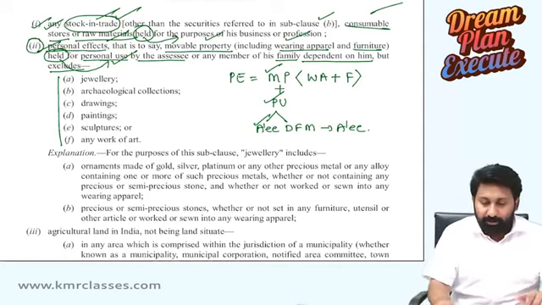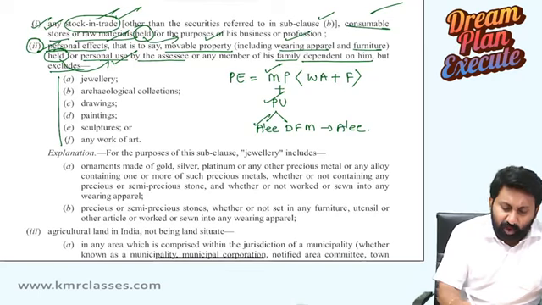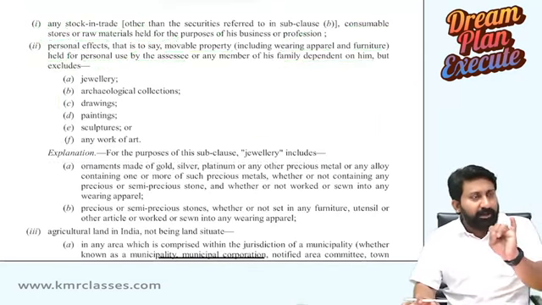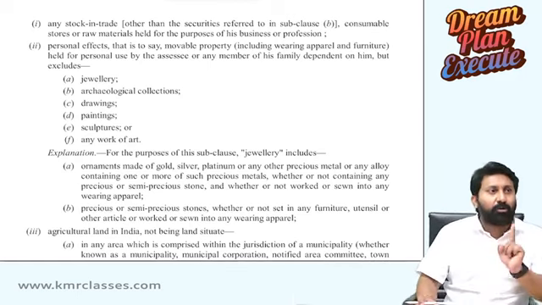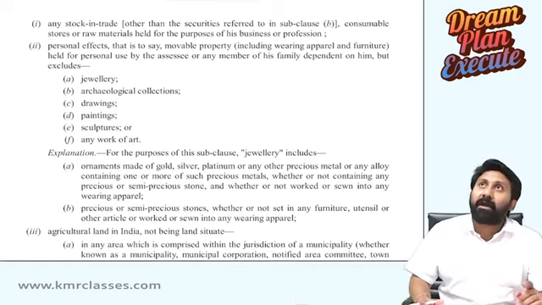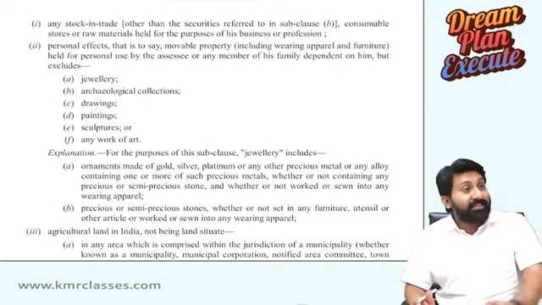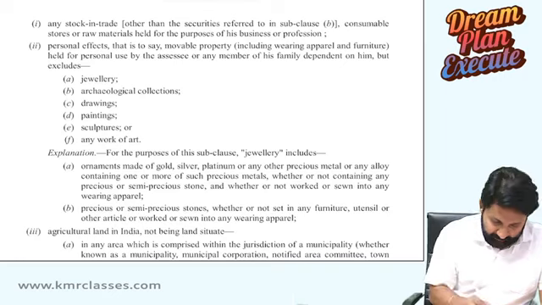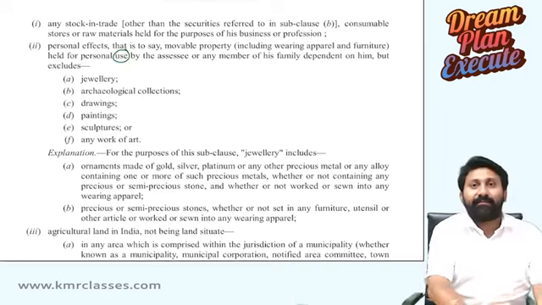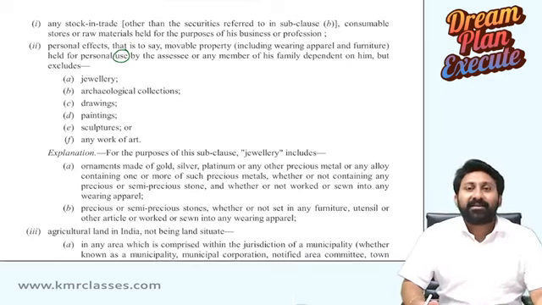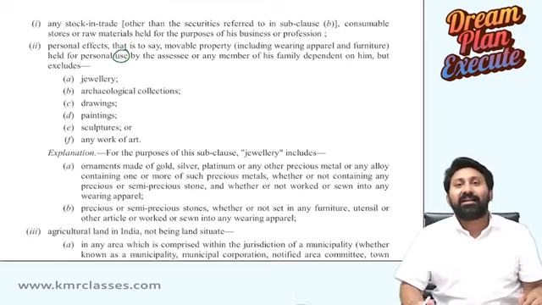So what will come in this? Immovable properties will not come. House property and other things will not come. Only movable properties will come. Movable properties include shares also. But shares are not for use. Shares are never used as shares.